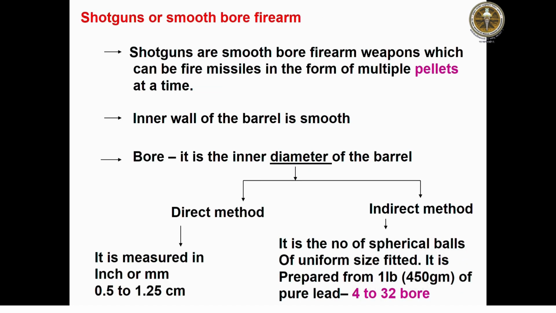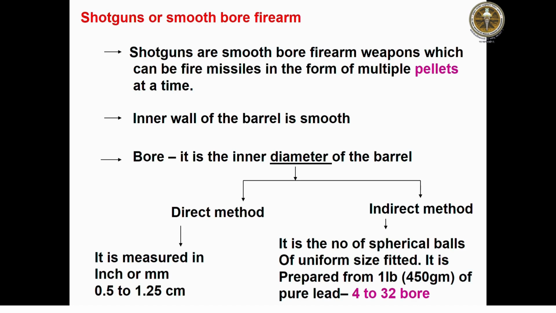Come to the shotgun and smooth bore firearms. Shotguns or smooth bore firearms are weapons which can fire missiles in the form of multiple pellets at a time. The inner wall of the barrel is smooth. It is known as the bore, and it is the inner diameter of the barrel.